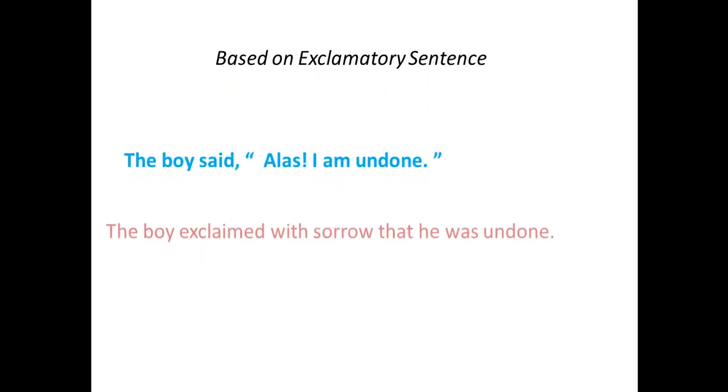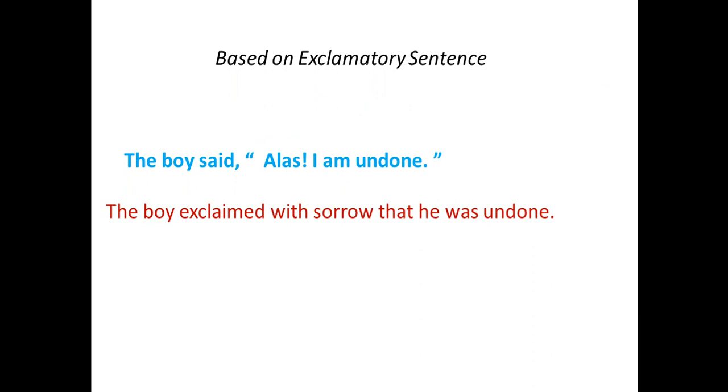Now the examples from exclamatory sentences. Look, this is the indirect one. The reporting verb is replaced by the word exclaimed, and look at the phrase that comes just after the word exclaimed, with sorrow.